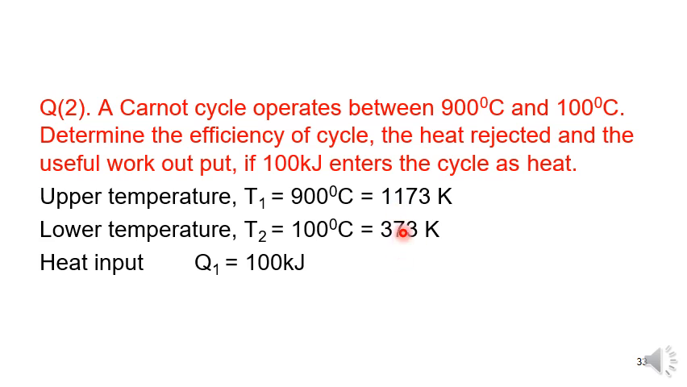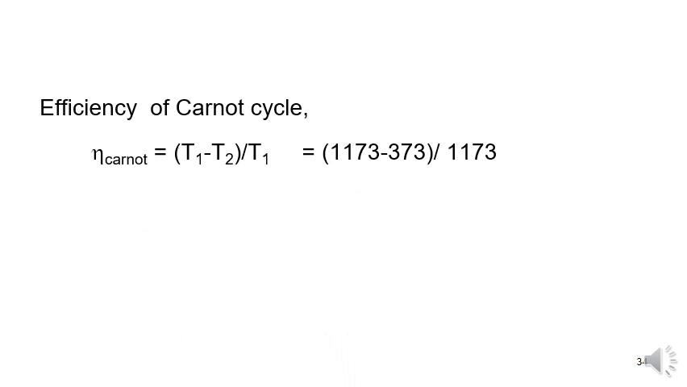We can write efficiency is equal to 1 minus T2 by T1. Taking the LCM, it becomes T1 minus T2 divided by T1. So 1173 minus 373 divided by 1173. So we will get 0.682, multiplied by 100 means 68.2 percentage.